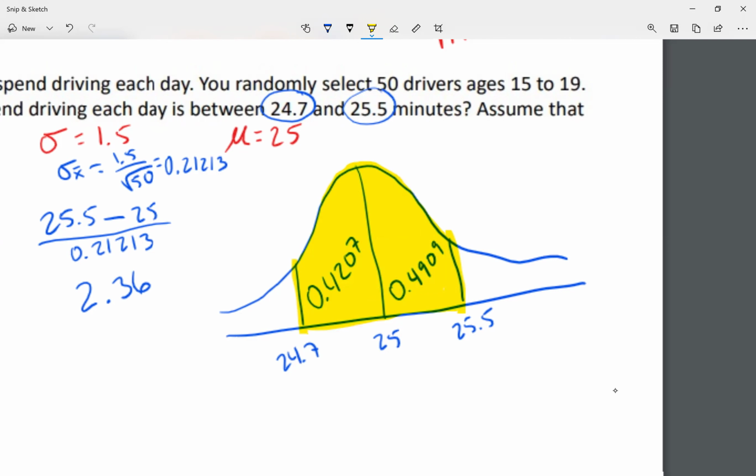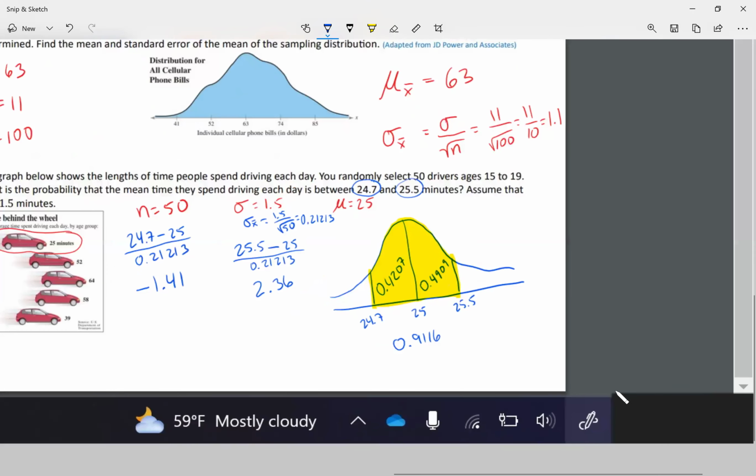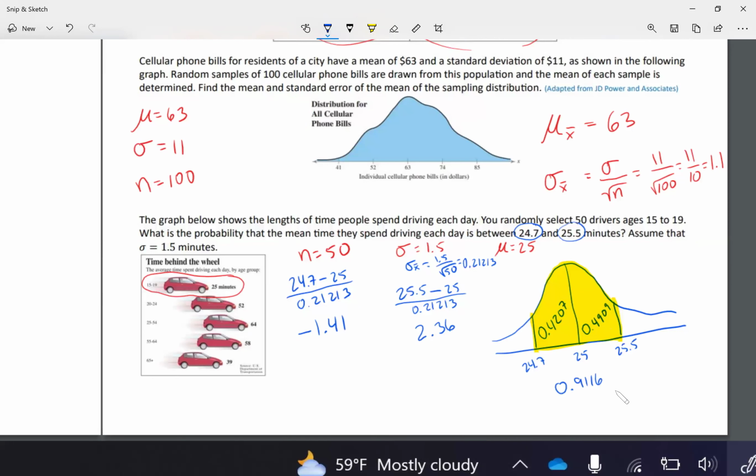Well, just add them up. 0.4207 plus 0.4909, I get 0.9116. That is it. It wasn't too hard, right?